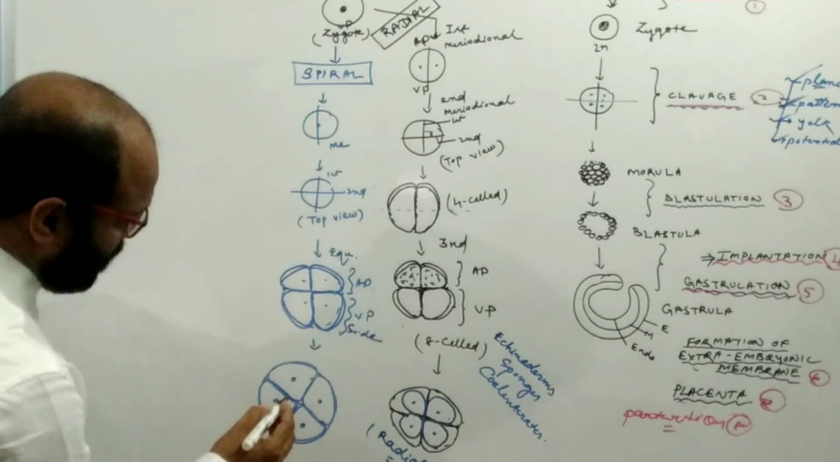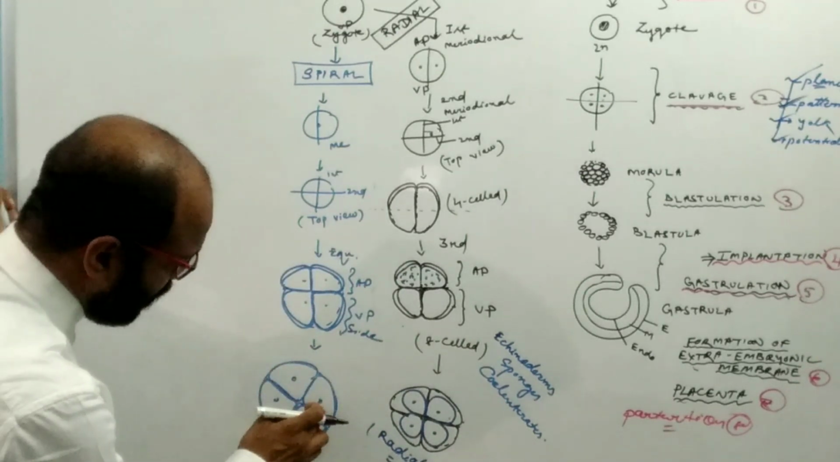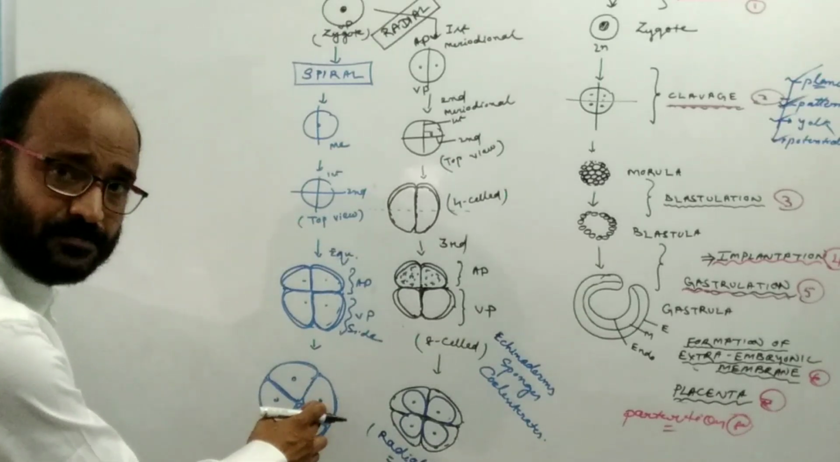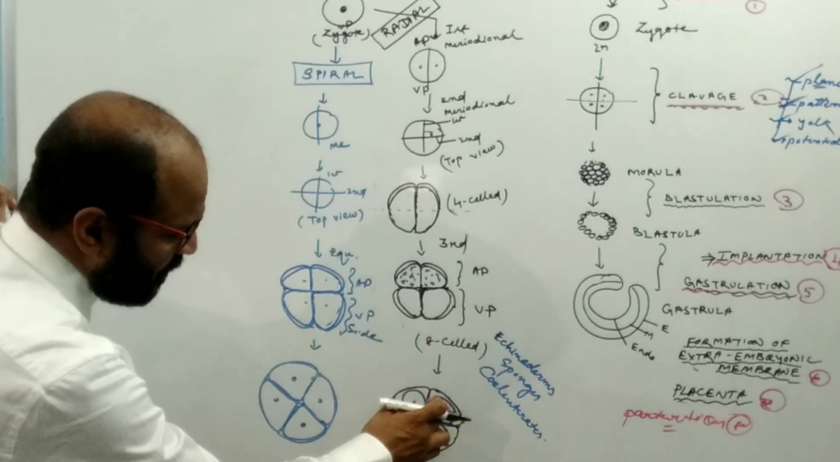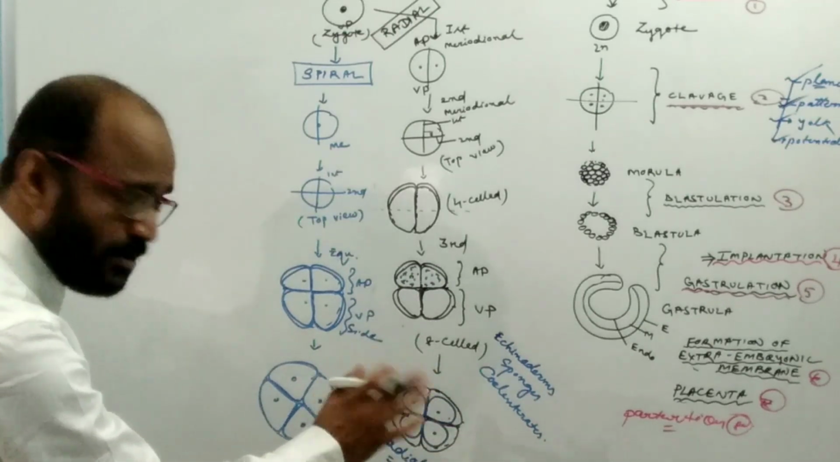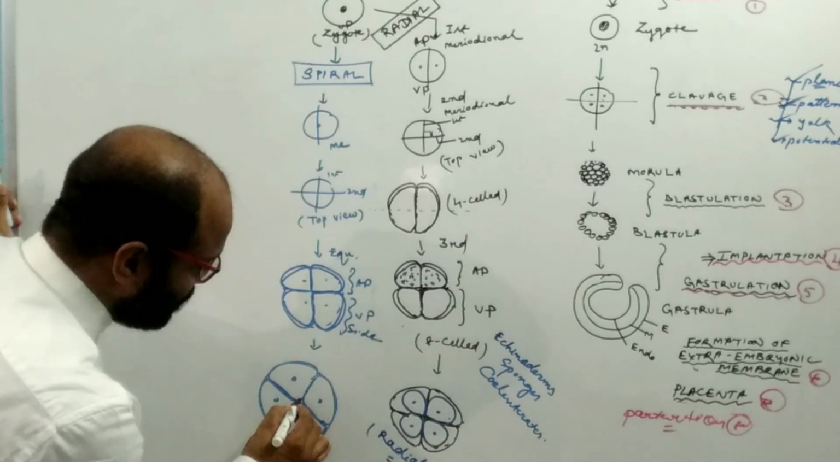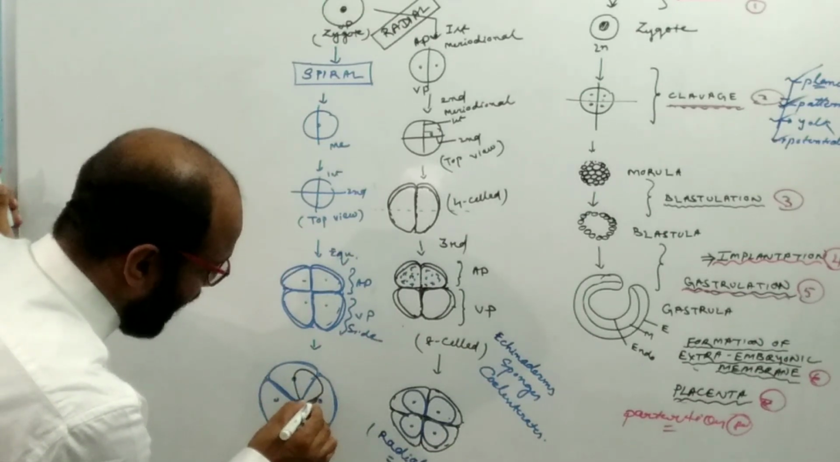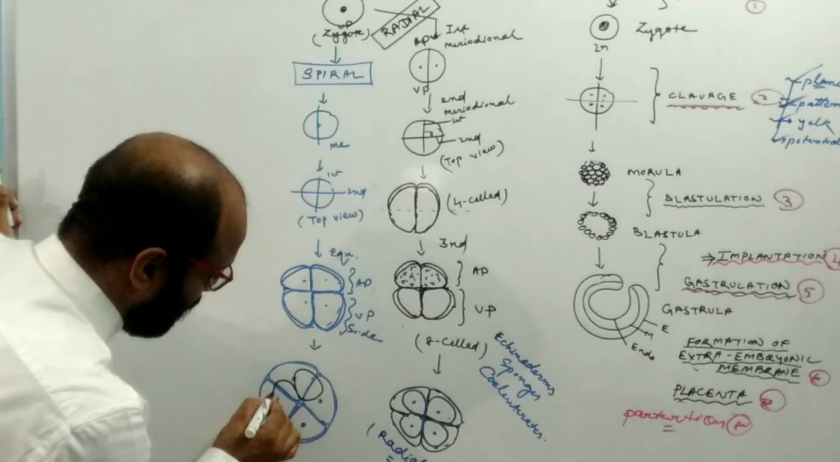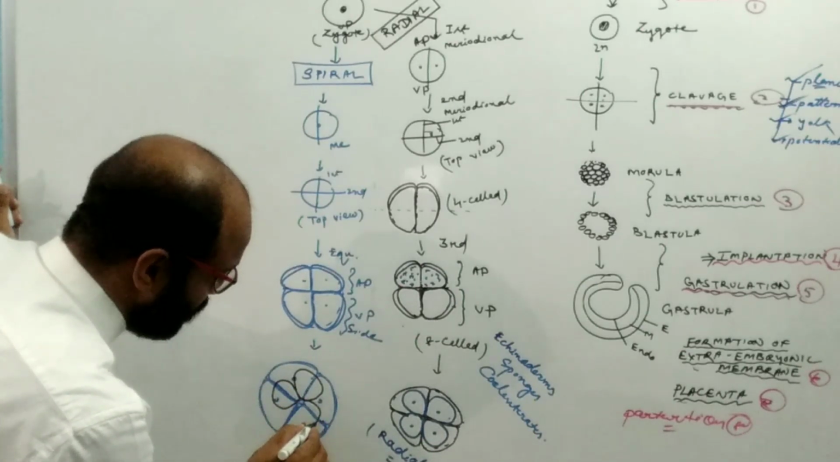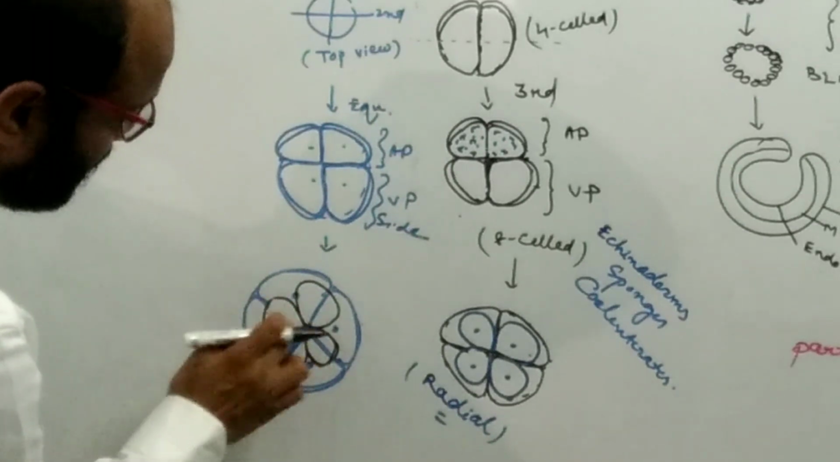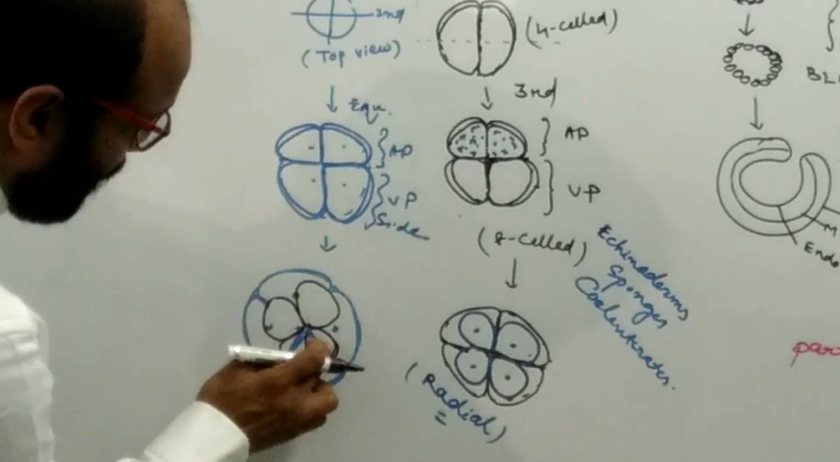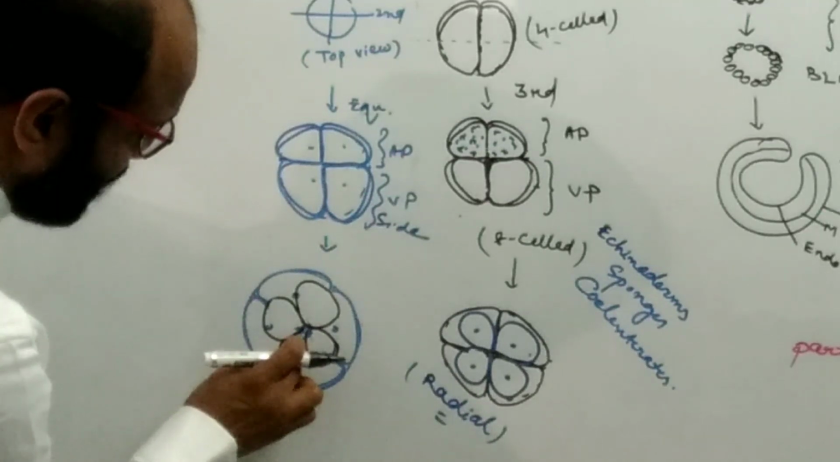But the upper blastomeres are not present exactly corresponding to the lower blastomeres. In the radial case, the upper blastomeres are present corresponding to the lower blastomeres. But here, the blastomeres of the upper tier are not present exactly over the corresponding blastomeres of the lower tier. The upper blastomeres are present at the junction of the lower blastomeres.